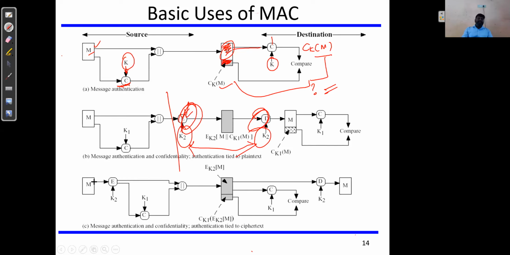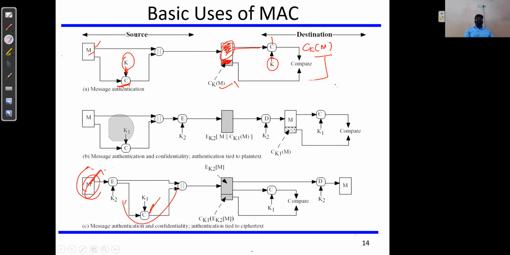Similarly, this is internal, this is external, and this is internal. First, the message can be encrypted using K2. It really doesn't matter where we are applying it. Suppose we want to protect our complete information: the plain text is encrypted, and here we do the MAC on the ciphertext, but there we directly apply the MAC on the actual information and get the code that is concatenated. I hope this is clear.